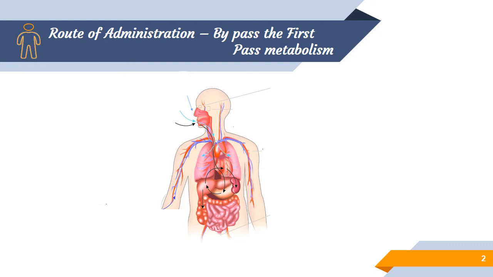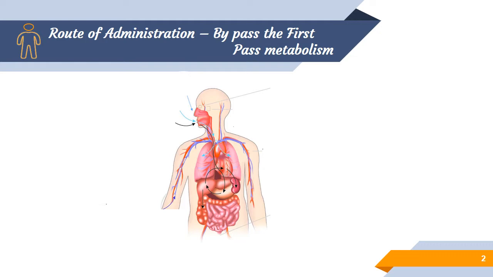Also, the transportation barriers responsible for movement of drug to the systemic circulation, such as the lipoidal barrier, and the mechanism of drug absorption, passive diffusion, all remain constant. Then where does it differ? It majorly differs in the bioavailability.